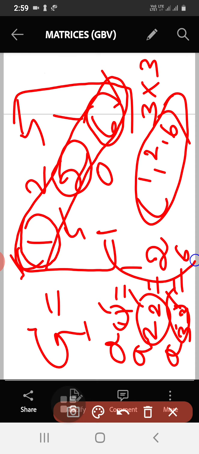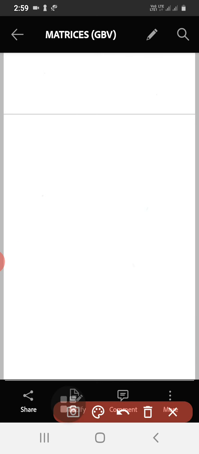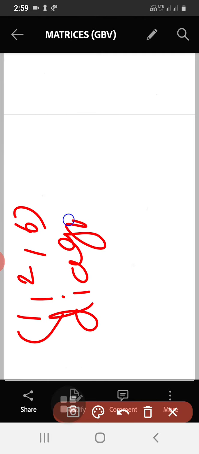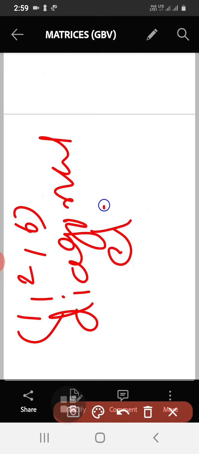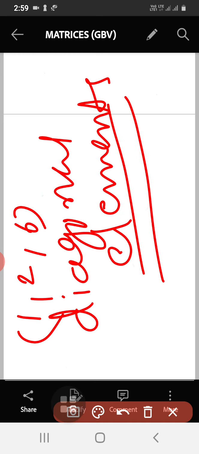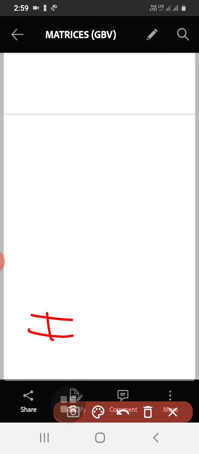So these elements, you should remember here, in a square matrix are called diagonal elements. So what the elements I marked were, these elements are called diagonal elements of a square matrix. See, these exist only in a square matrix. Okay, diagonal elements.